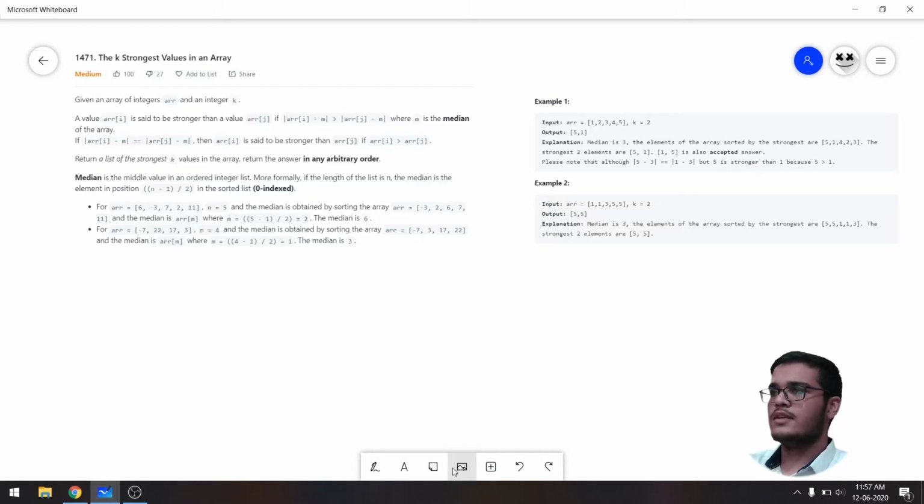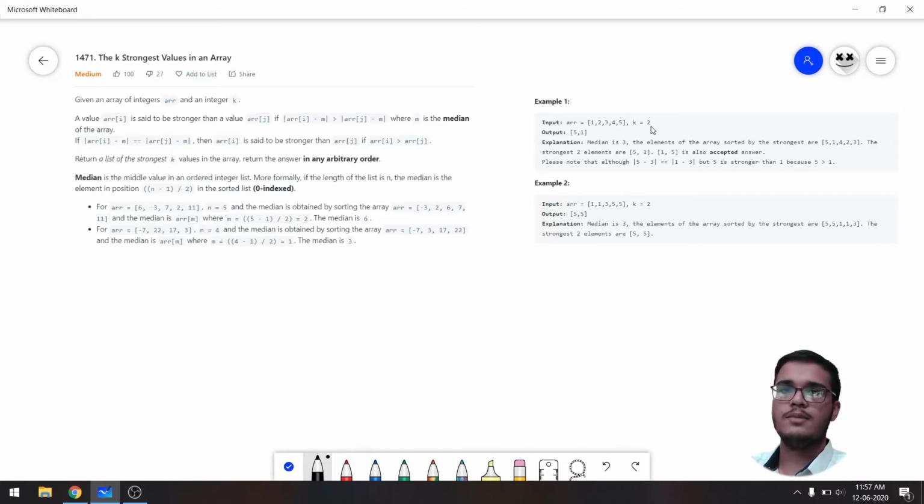So if you see this first example here, the values in the given array are 1, 2, 3, 4 and 5, and as you can see these values are already sorted in this particular example, but as the question doesn't mention whether the values will be sorted or not, we will first sort the values before beginning the process when we will be writing the code. So here, considering that these values are already sorted and the given value of k is 2, our first goal is to calculate the median.